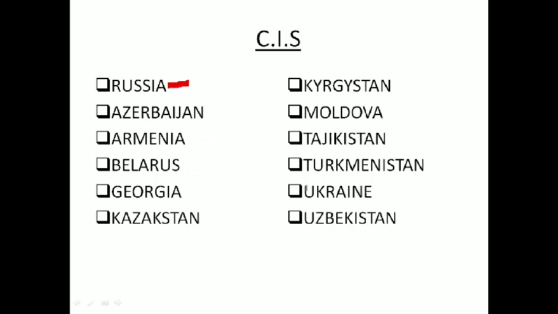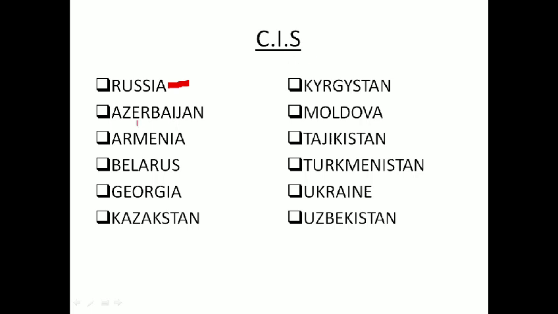But for Olympics, what they have done, they wanted to contest unitedly. So that's why in Barcelona Olympic Games, you will not find the name Russia. Instead, you will find the word CIS. What does CIS stand for? Commonwealth of Independent States.